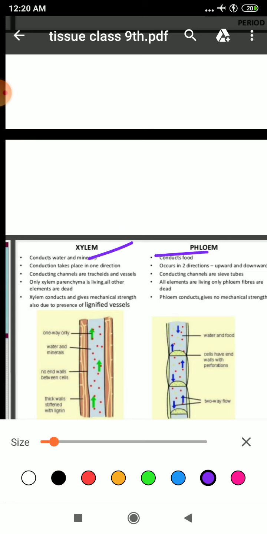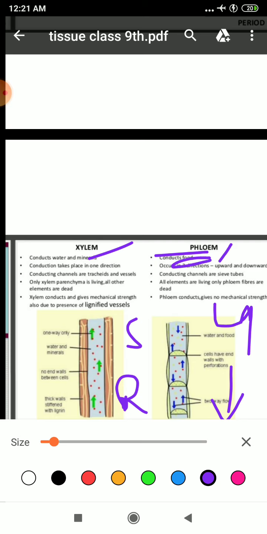Water goes from your root to your shoot, whereas phloem will conduct food from your leaves to different parts of the plant. It can move down, it can move up. So it occurs in two directions, upward or downward, whereas xylem will conduct water only in one direction, that is upward, from root to shoot. Conducting channels in your xylem are tracheids and vessels, whereas conducting channels in your phloem are sieve tubes.